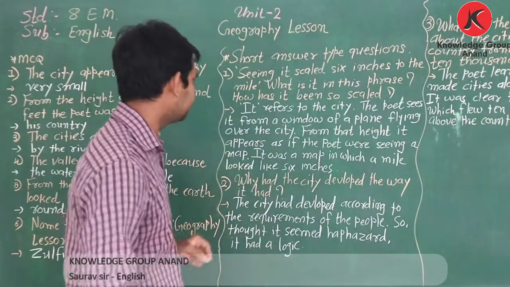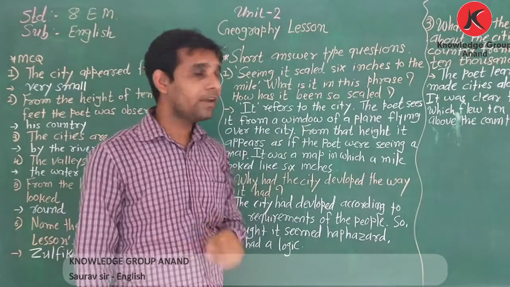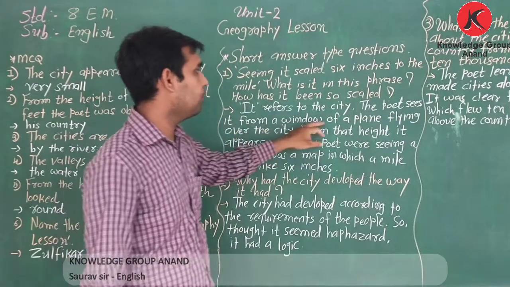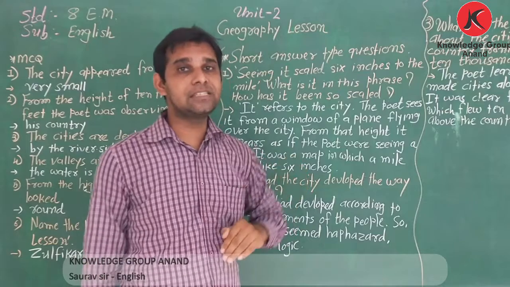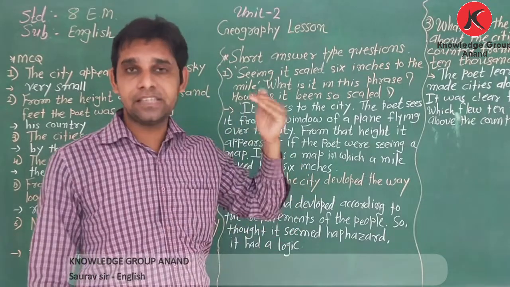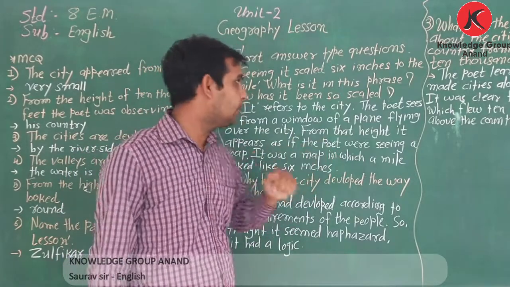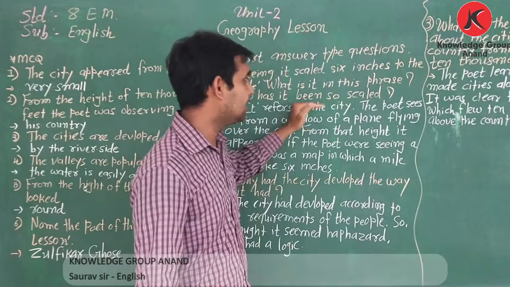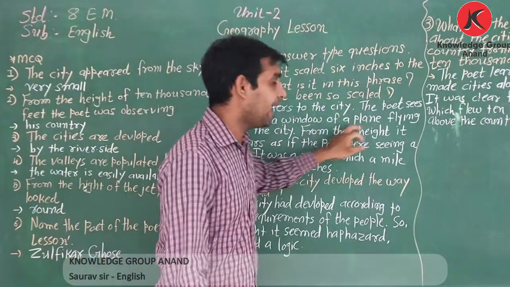Now, see the answer. It refers to the city. The poet sees it from a window of a plane flying over the city. When the poet sits on a plane and looks through the window, he could see the city.